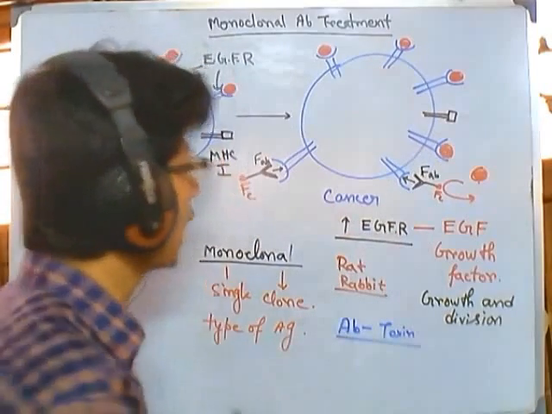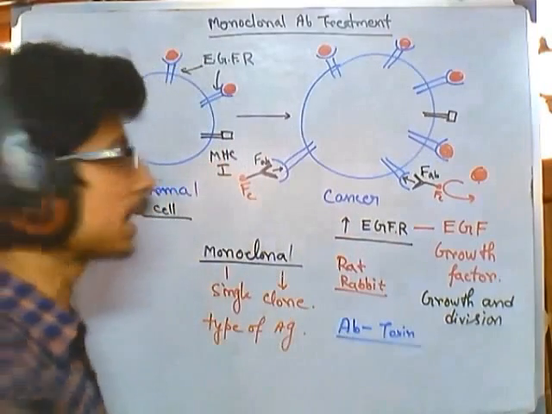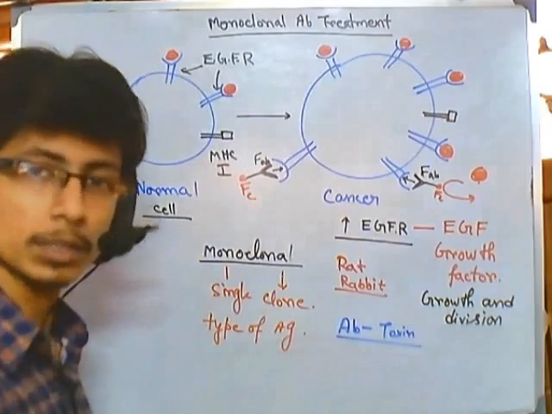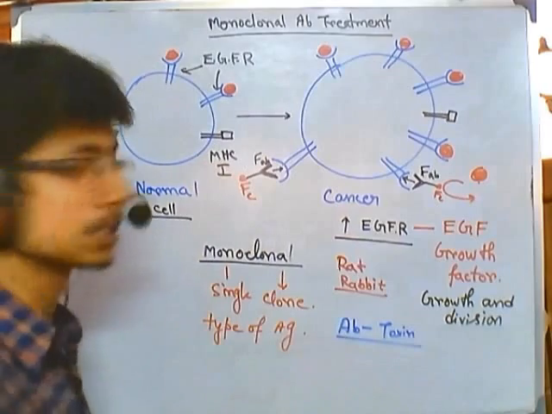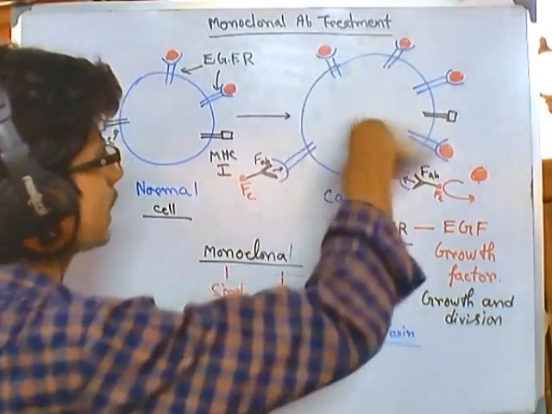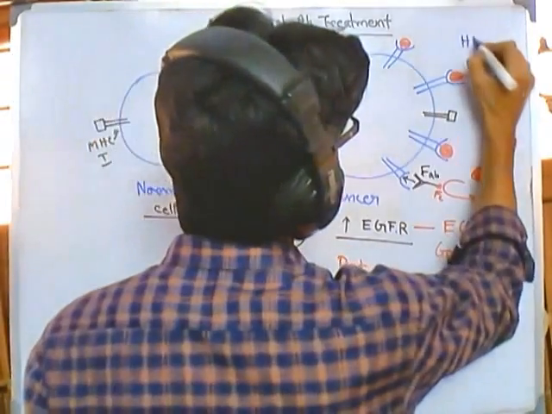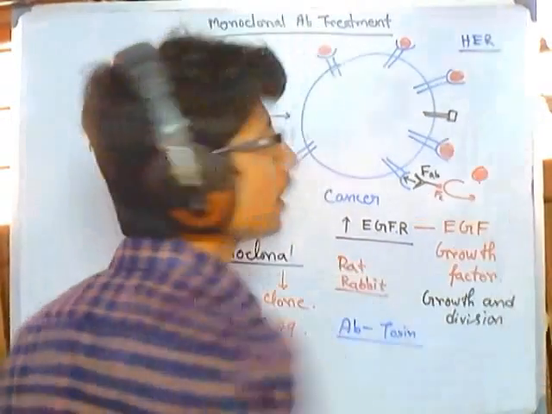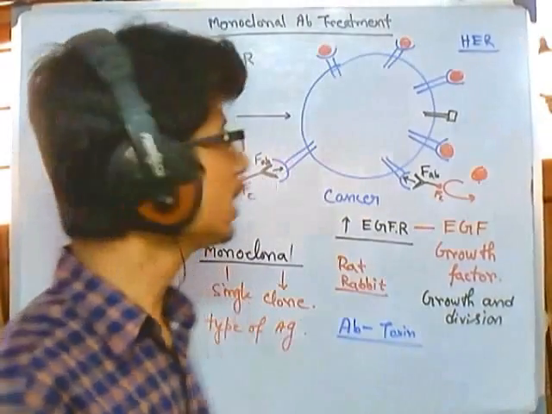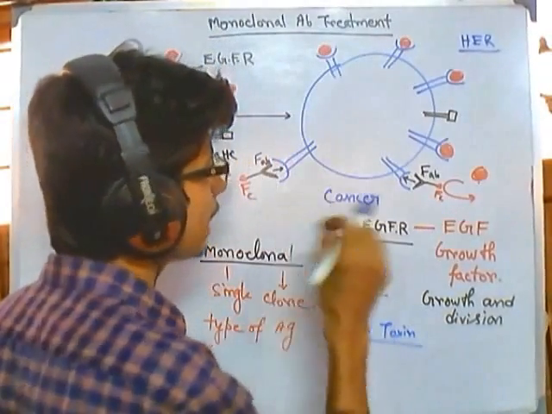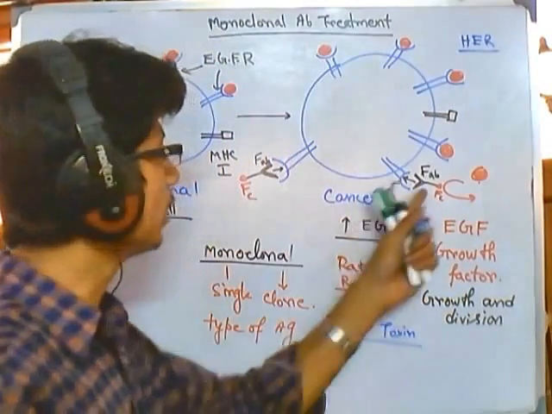One example of this process, where recent work is going on, is breast cancer. In those cases, if this is the cancerous cell, the receptor is called HER. This is also a kind of epidermal growth factor receptor in breast cancer, and we can generate an antibody which will go against that place.